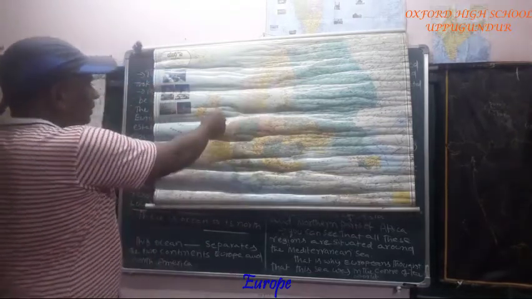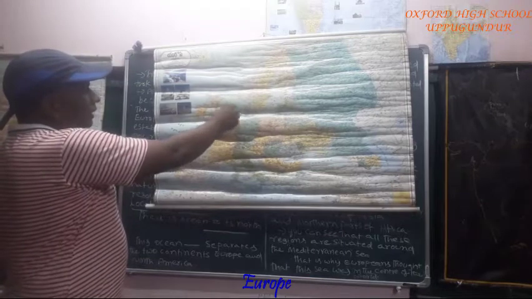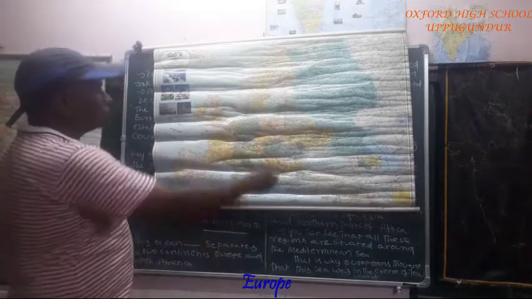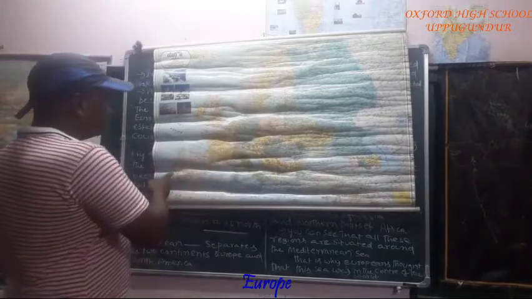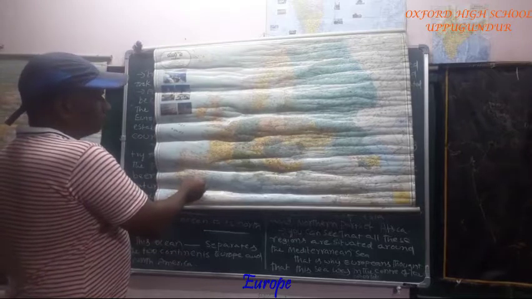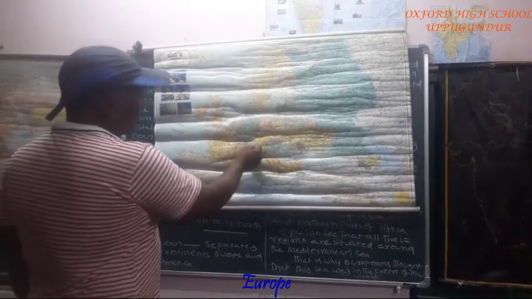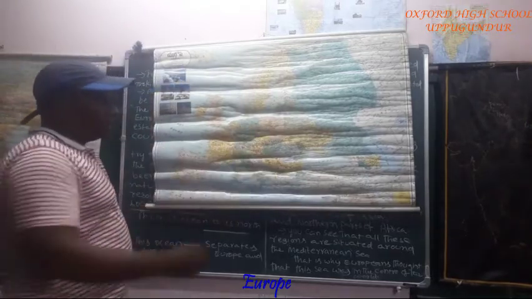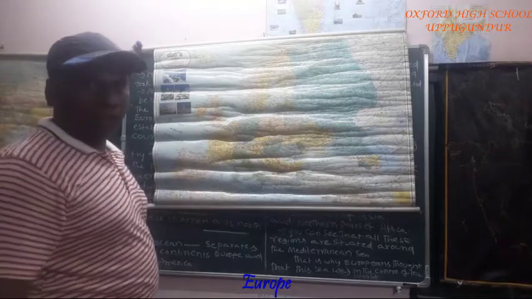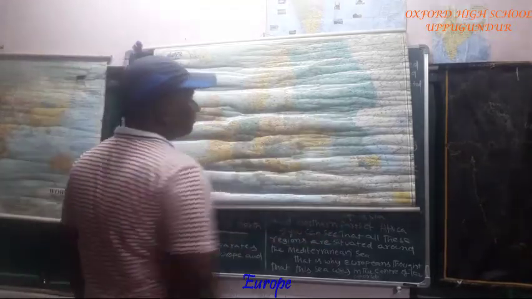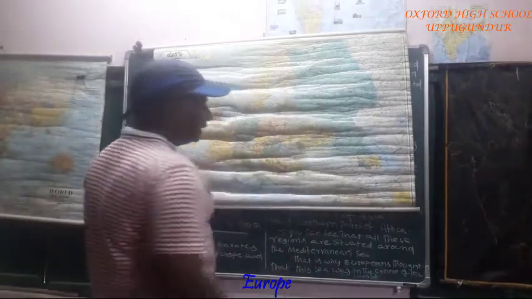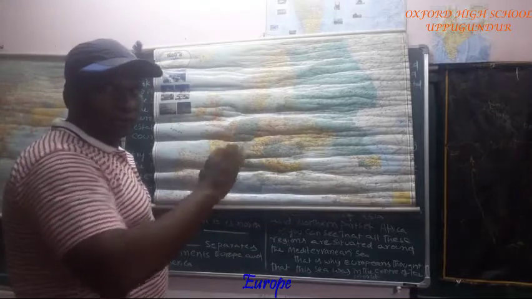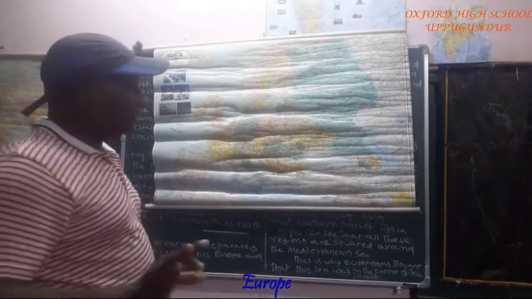For example, this is England, this is Norway, this is Sweden. Then this is France, this is Portugal, this is Spain, this is Switzerland, this is Austria, this is Germany, this is Poland. All the developed countries are located in Europe. So this is Russia. Some part of Russia is located in Europe, some part in Asia. All together we can say Eurasia.